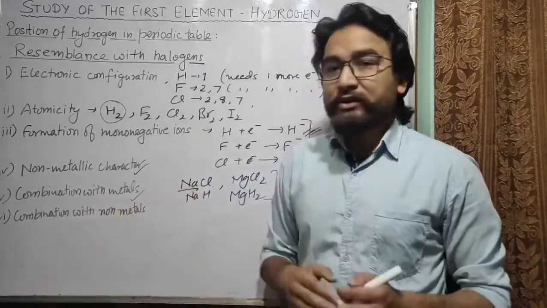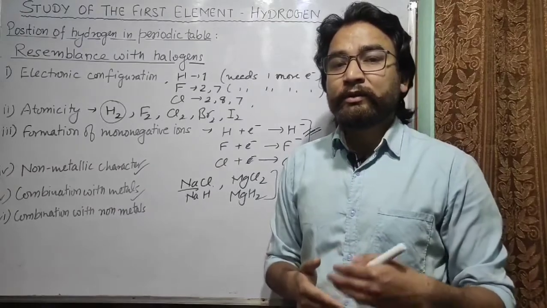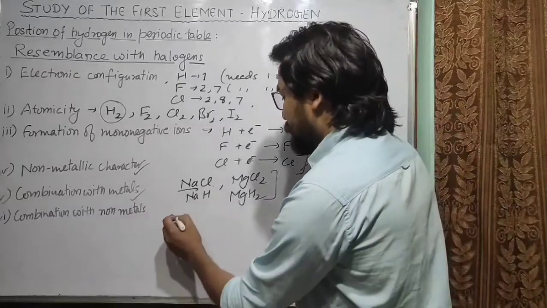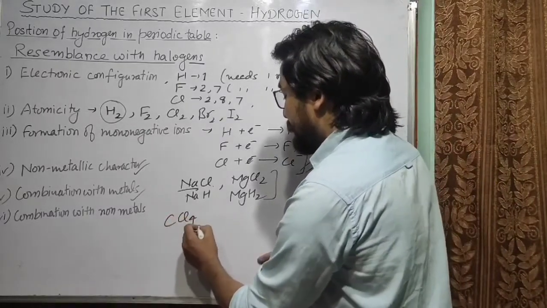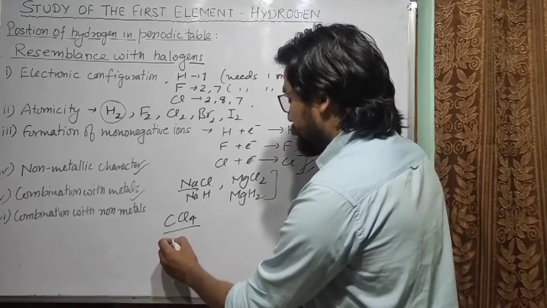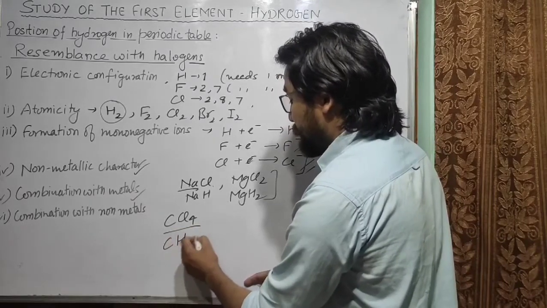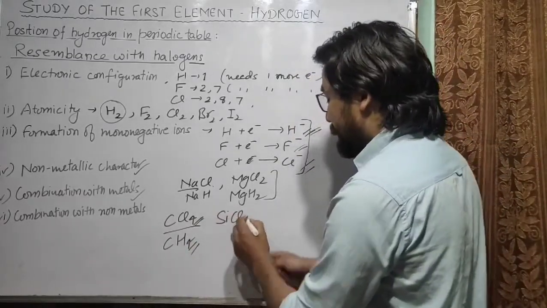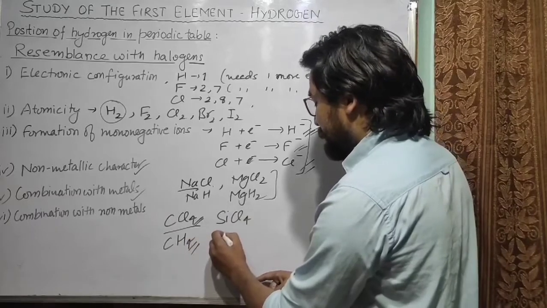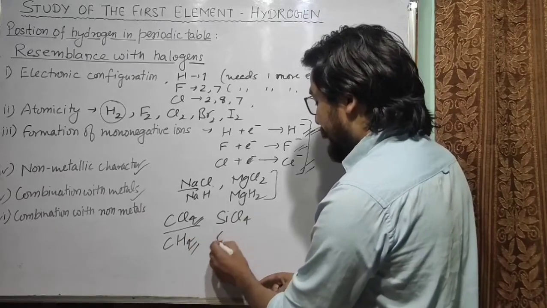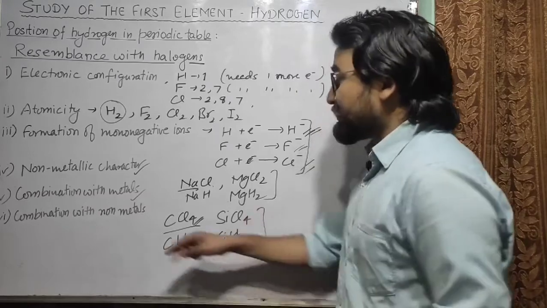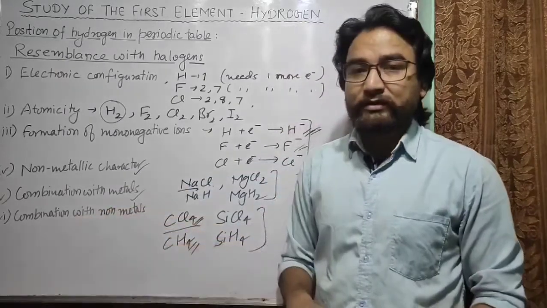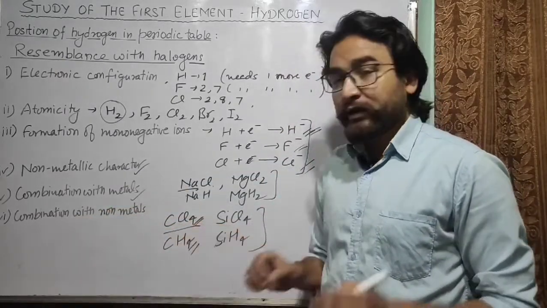And the last is combination with non-metals. It can not only combine with metals, but it can also combine with non-metals to form their compounds, like CCl4, that is carbon tetrachloride. So hydrogen also forms CH4. So you can see the compounds are similar. Similarly, SiCl4 or SiF4, and hydrogen can also form SiH4. So the property of formation of compounds with non-metals is similar to those of halogens.